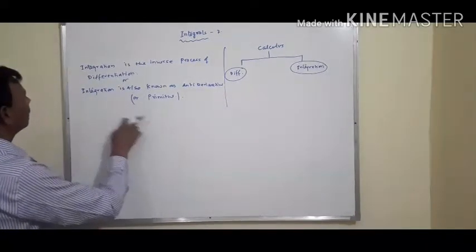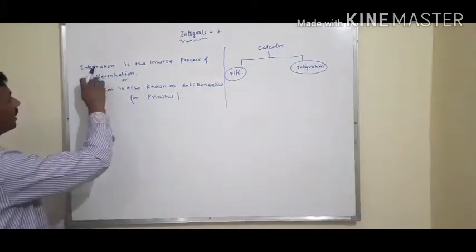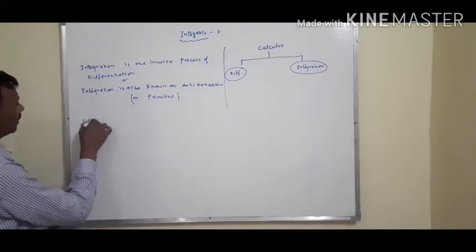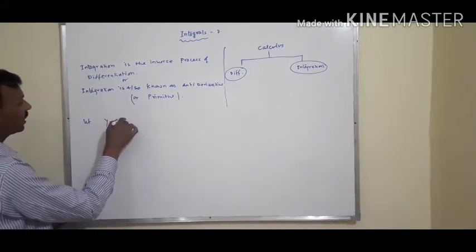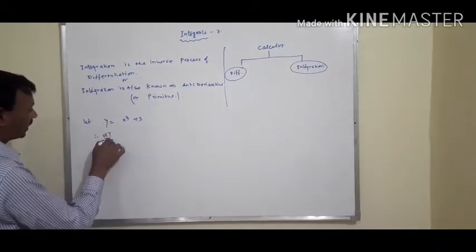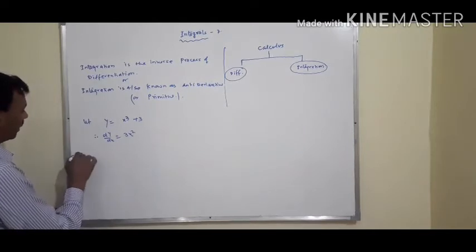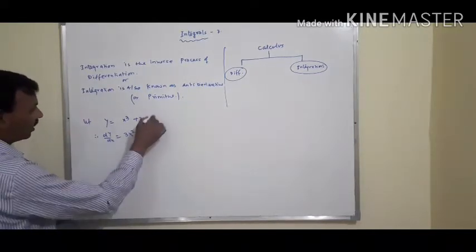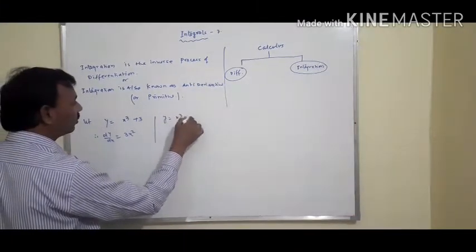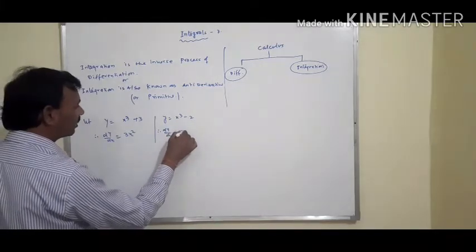Before discussing integrals, first we try to understand differentiation. Let y equal to x cube plus 3. Therefore, dy upon dx equal to 3x square. Y equal to x cube minus 2. Therefore, dy upon dx equal to 3x square.